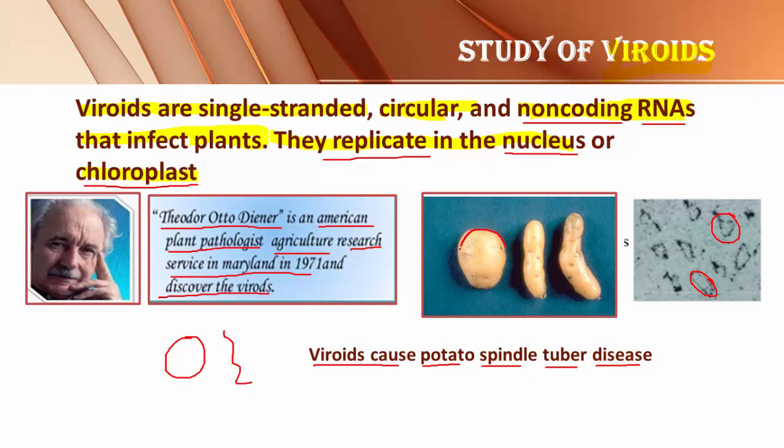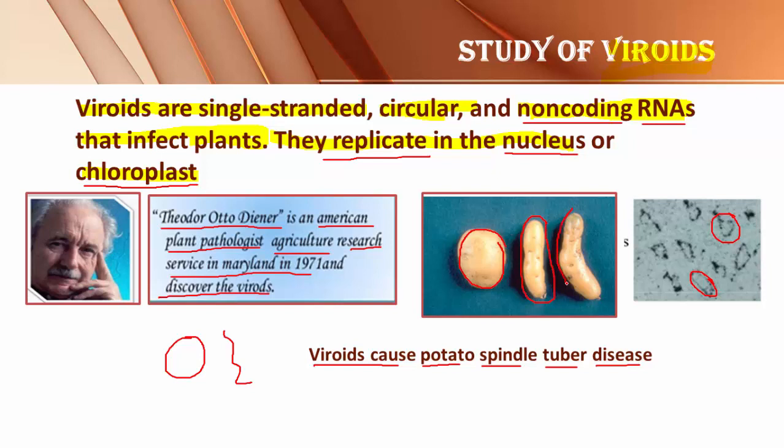This is the normal shape of the potato, and potato is called a tuber. It is a modified underground stem for the storage of food. The tuber or the potato which we use as a vegetable is nothing but a modified underground stem. And look at the shape of the potato after getting infection from viroid.